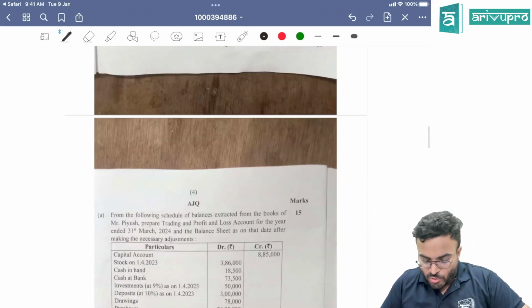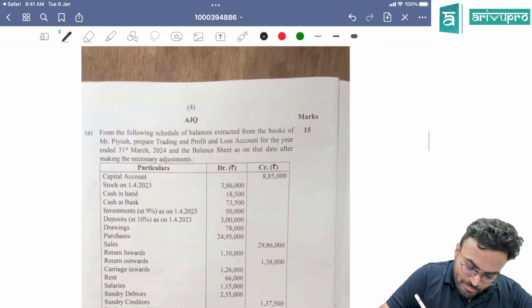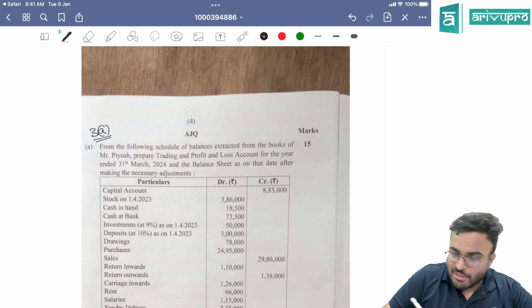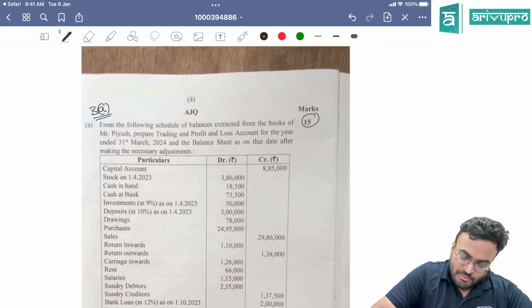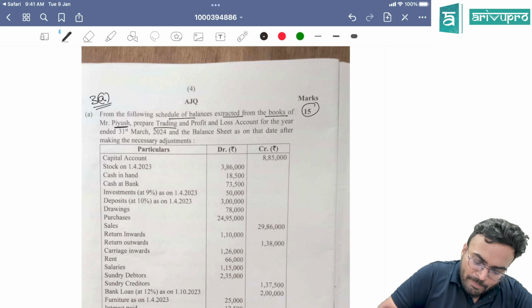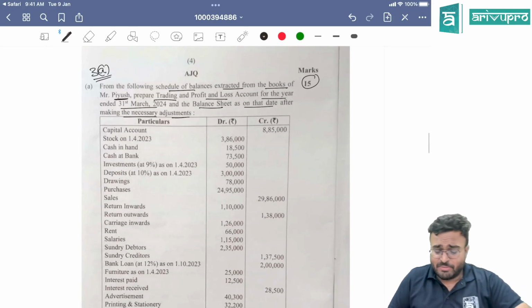Okay, students, let's go further. Next question. They have asked question number 3A, I think, for 15 marks. From the following schedule of balances extracted from the books of Mr. Piyush, prepare trading account and P&L account for the year ended 31st March 2024 and balance sheet as on that day after making necessary adjustments.